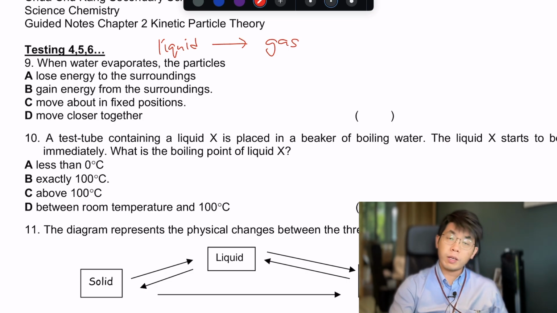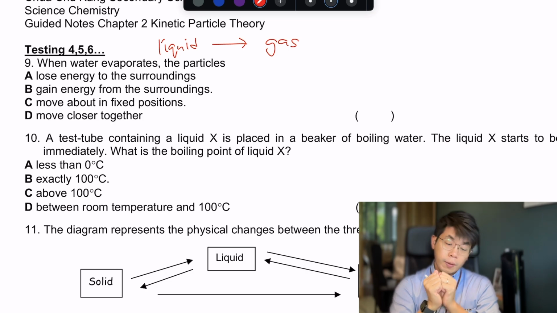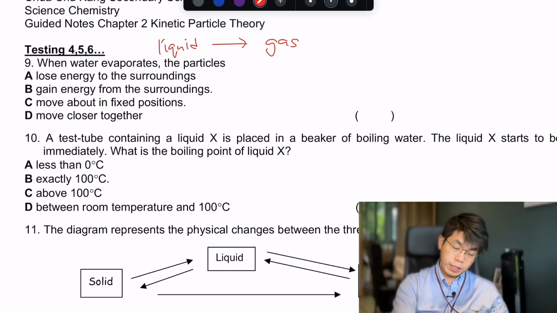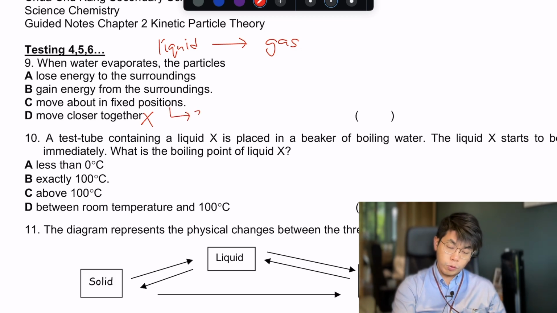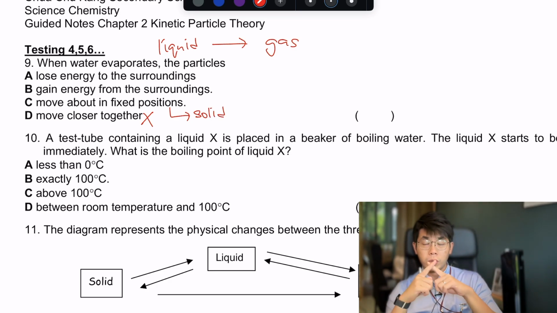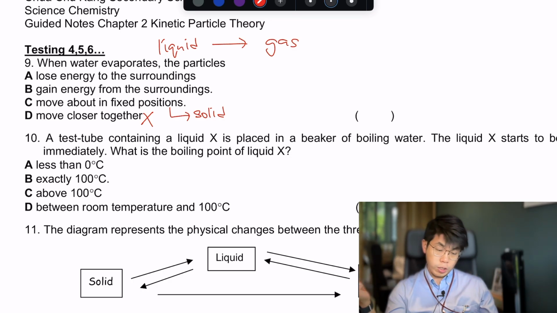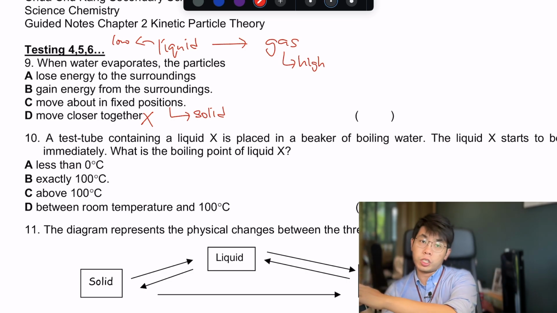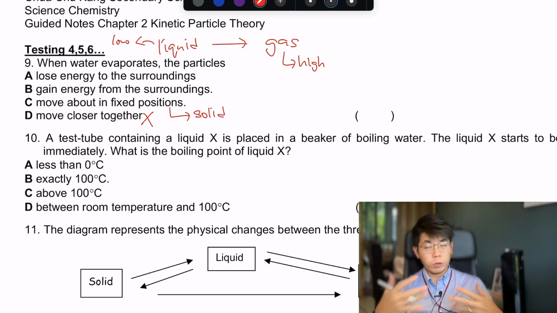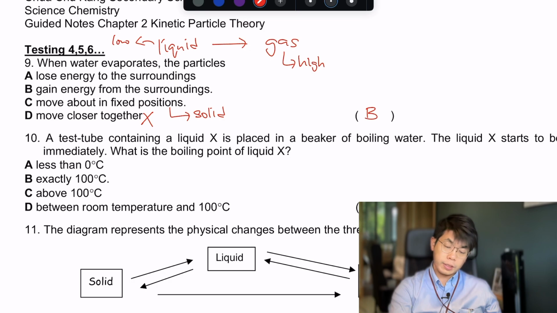So we know that for liquid and gas, let's do the last option first. Liquids are closer together, closely packed, irregular arrangement, but gas is far apart. So definitely they do not move closer together. And then moving about fixed positions, this is the movement of a solid, so this one also no. Now it's about whether it gains energy or loses energy. We know that gas has high energy, while liquid has low energy. So if I start from low energy and become high energy, do I gain energy or lose energy? You're right, I'm gaining energy. So over here, this is B.